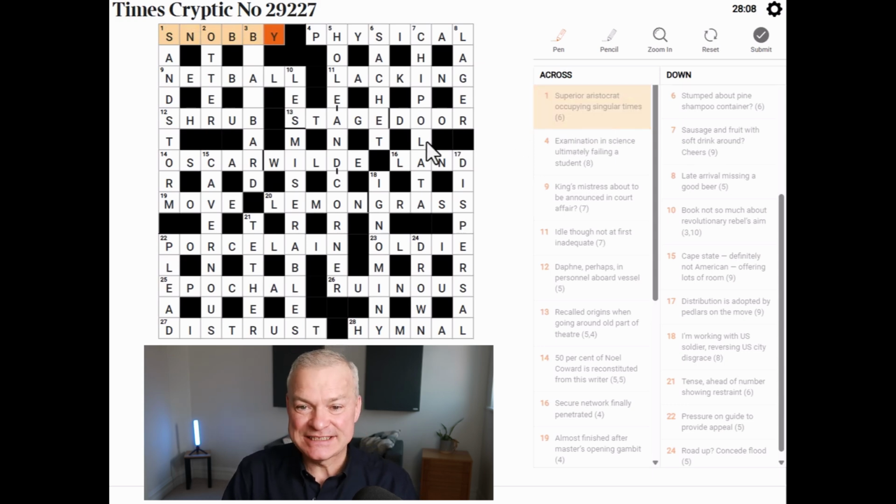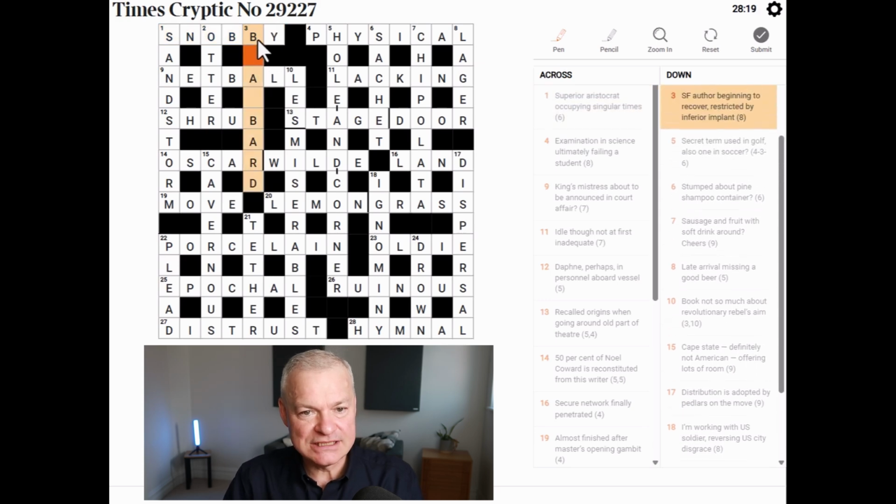This is snobby. So, snobby means superior. Aristocrat is knob. Occupying singular S times by. Now, B looked very unpromising for the initial letter, but actually once you know it's definitely correct, it surely must assist. So, science fiction author, B blank A blank.